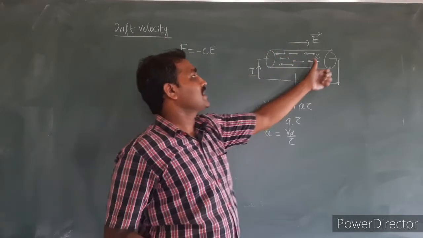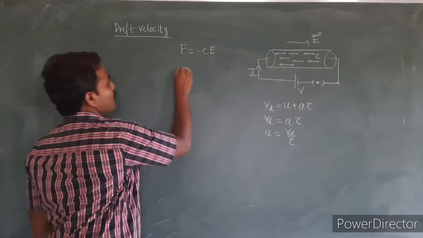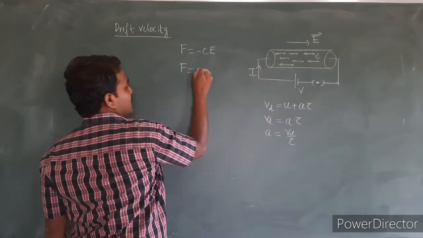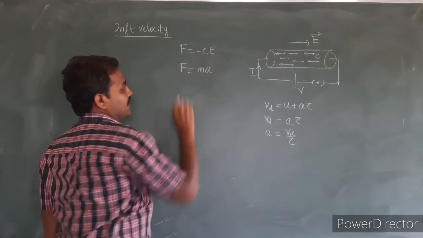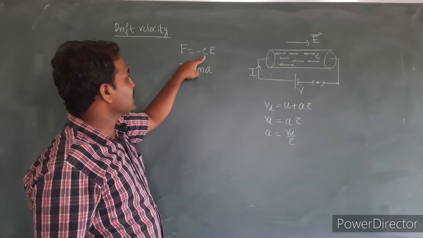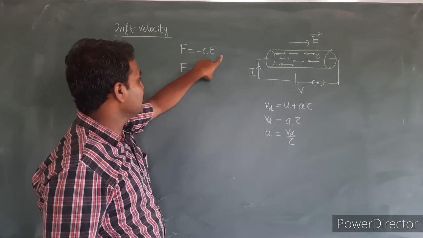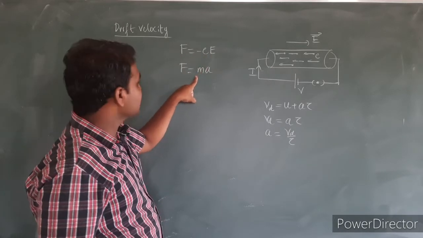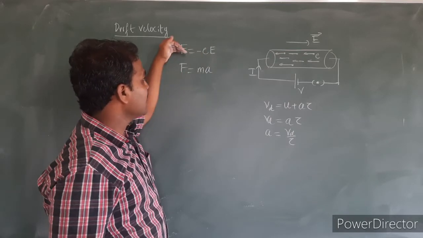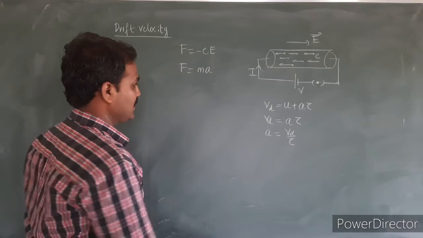Whenever any object is moving because of an external force, by Newton's law, the force acting on this mass of the electron is equal to m into a. This is also the same force. When I consider the electric concept here, I can write F is equal to minus e into E. When I consider the mechanics, the same force can also be written as F is equal to m into a. Actually, these two forces are the same; that is actually only one force.